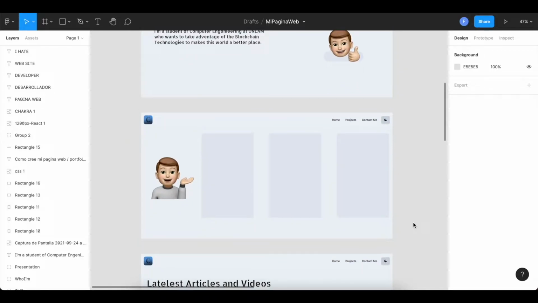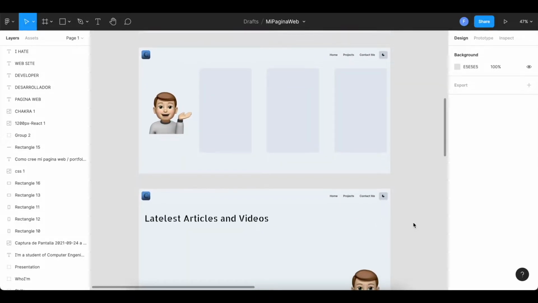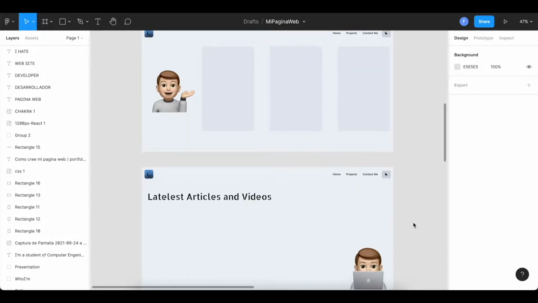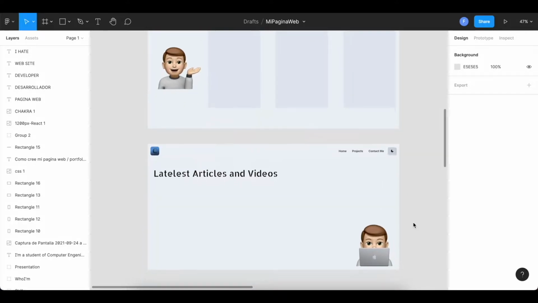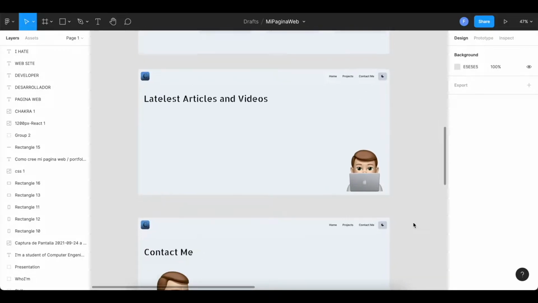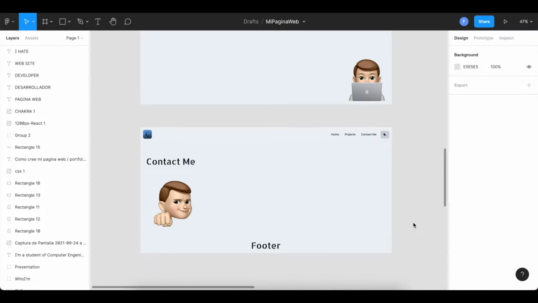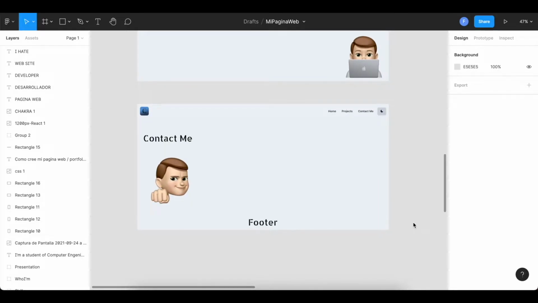This previous scheme helps me because when I start coding, I already know what I want. Obviously, while we are coding, we can add something or take something from the initial design of Figma. But it's just to get an idea of what I want to develop, what design I want.